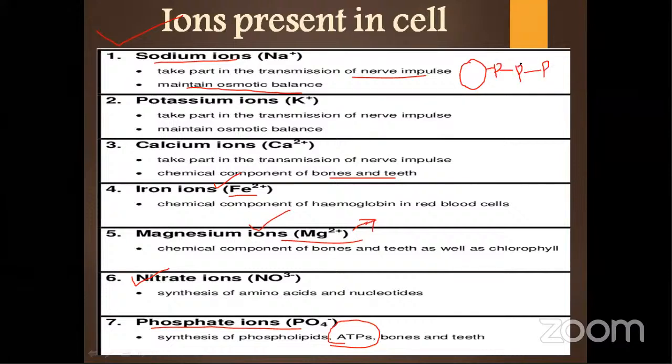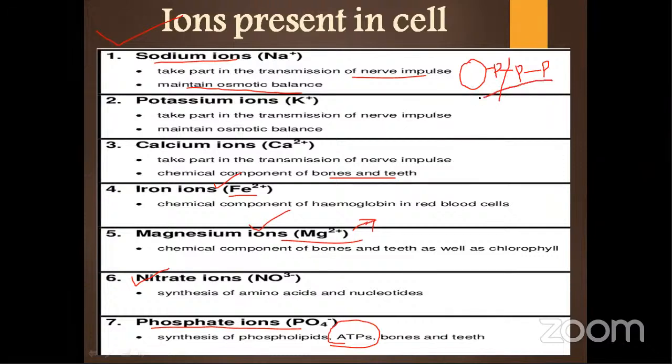With the breaking of one phosphate from this molecule, it will release energy. When ATP releases the first phosphate, it will become ADP, adenosine diphosphate. Then it will release another phosphate and become adenosine monophosphate. Okay.